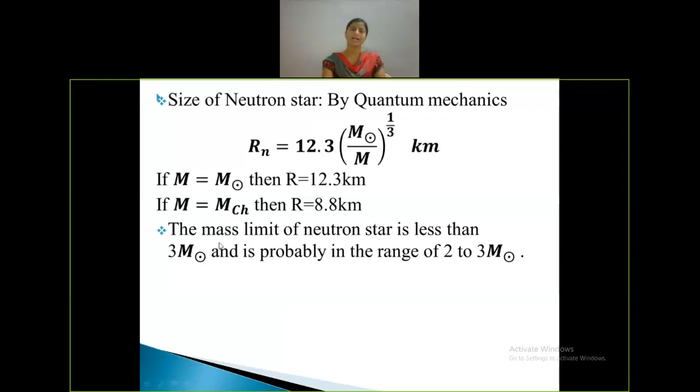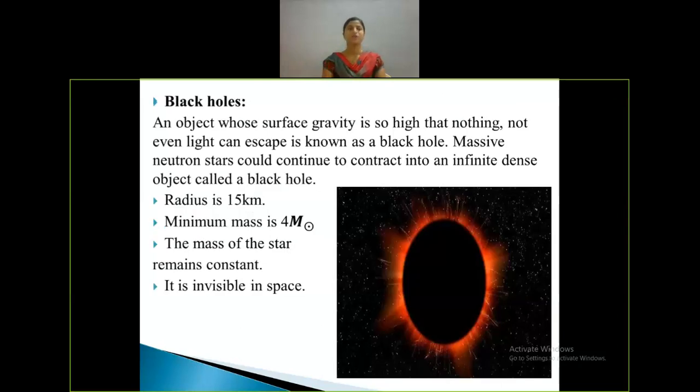Just as the white dwarf has the Chandrasekhar mass limit, the neutron star also has an upper mass limit: it will be less than 3 times the solar mass, probably in the range of 2 to 3 times the solar mass. If this mass is exceeded, then hydrostatic equilibrium will be disturbed, and the neutron star will collapse to form a black hole.